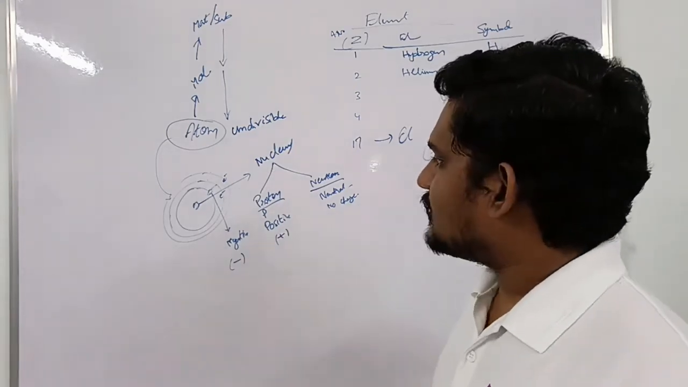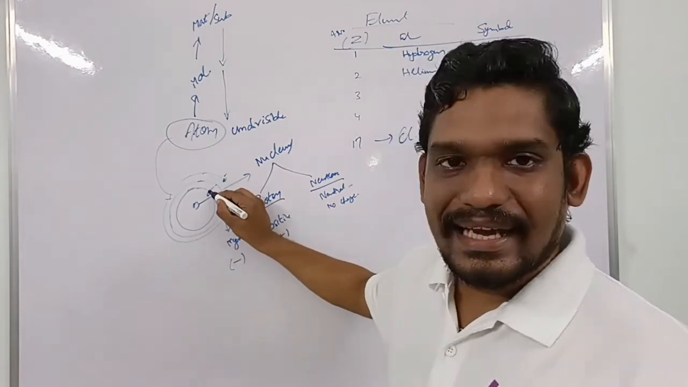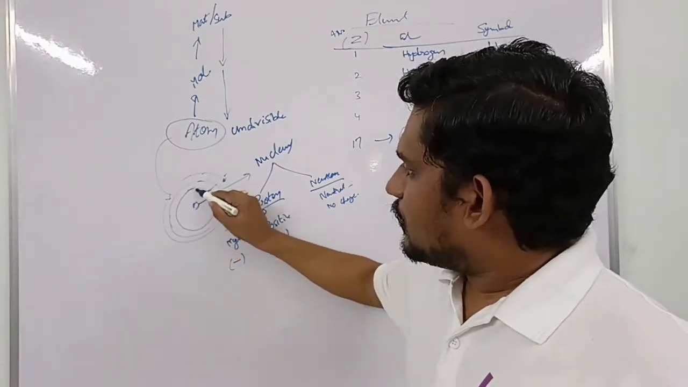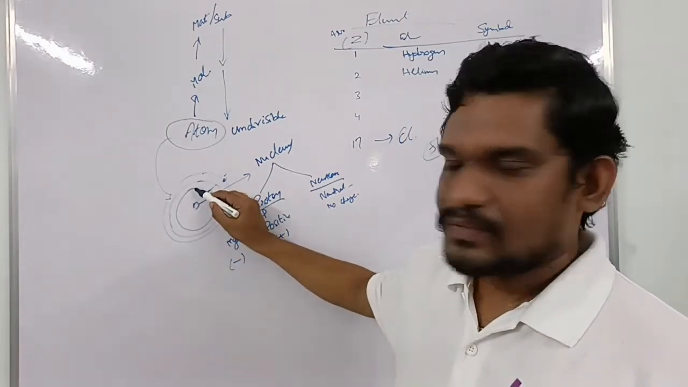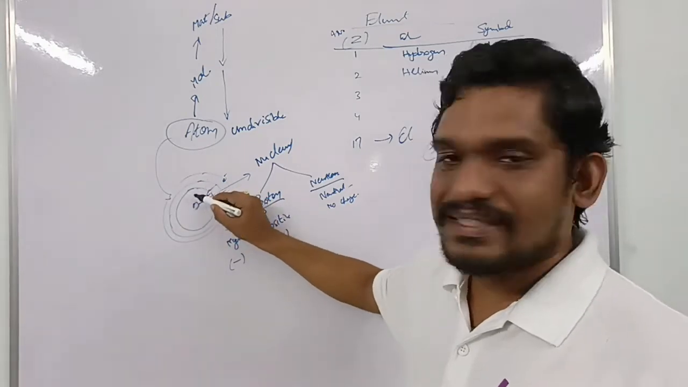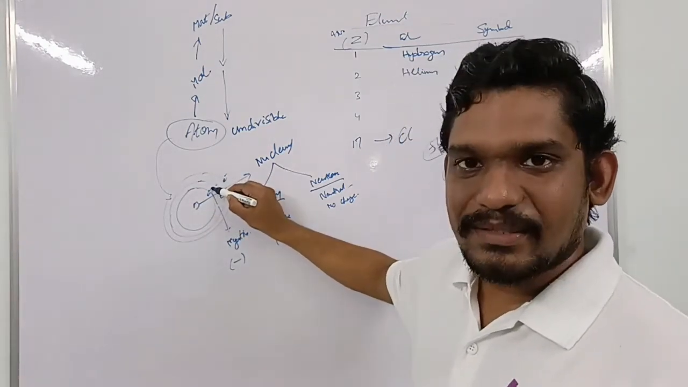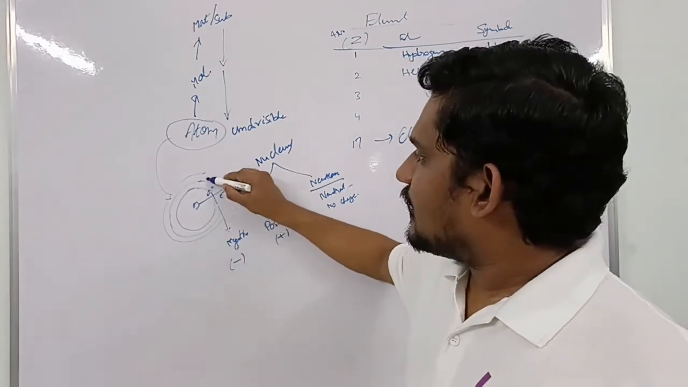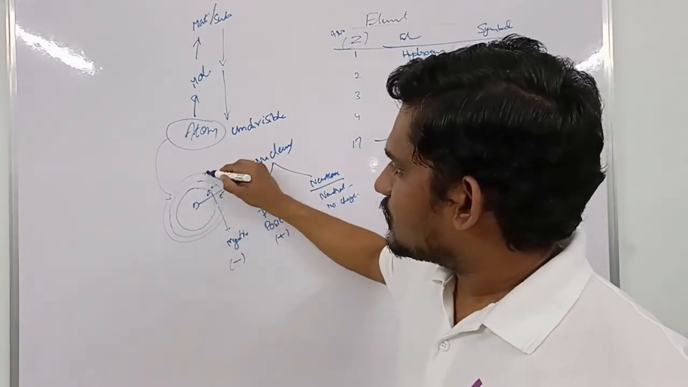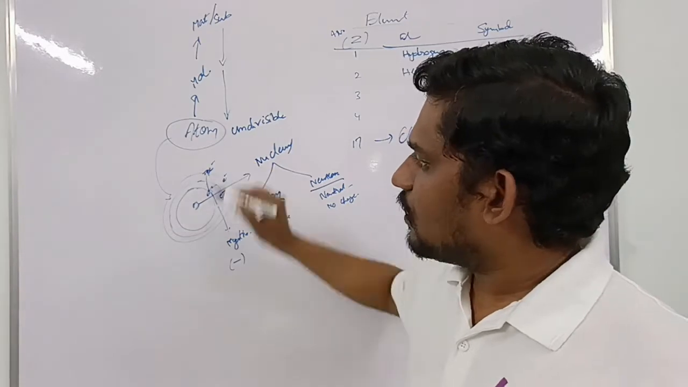So similarly, when these electrons possess high energy, each and every orbit possesses a certain energy. So these orbits are also called energy levels. When an electron possesses high energy, that means it is excited. When it is excited, it goes to the excited state. So this state is called the excited state.